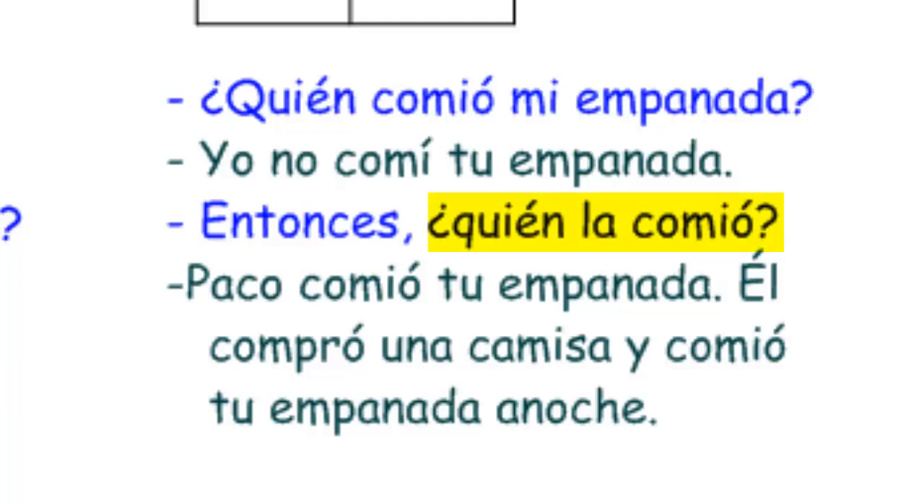Entonces, ¿quién la comió? So, or therefore, who ate it? That la is a direct object pronoun. We'll talk about that soon enough. ¿Quién la comió? Paco ate your empanada. Paco comió tu empanada. Él compró una camisa y comió tu empanada.